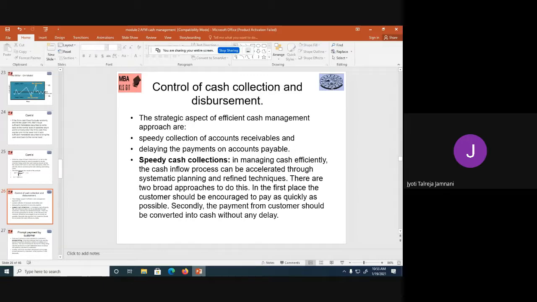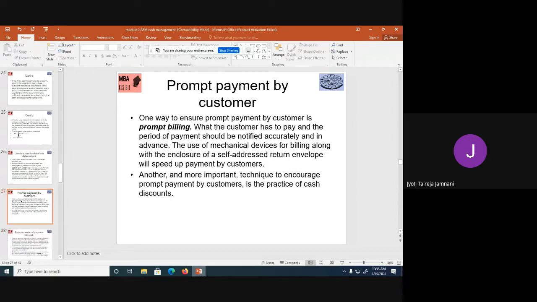So even if the customer has paid early, he has sent a check on 1st Jan, and if we wait to deposit the check into the bank till 20th Jan, we cannot use that money for 20 days. So not only do we have to motivate the customers to pay early, but we also have to put in efforts to convert that check, or that payment, into cash without any delay.